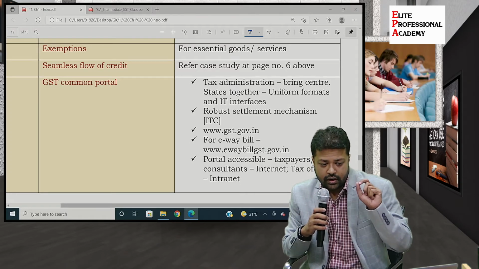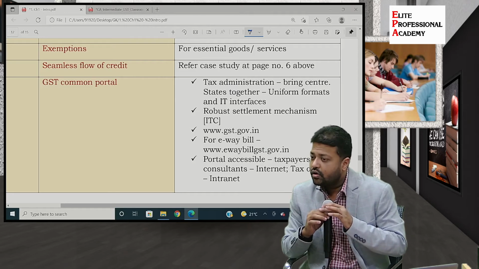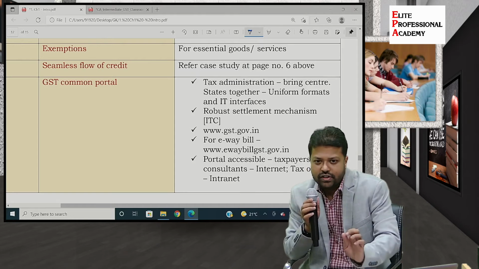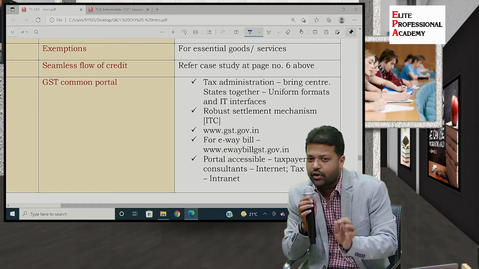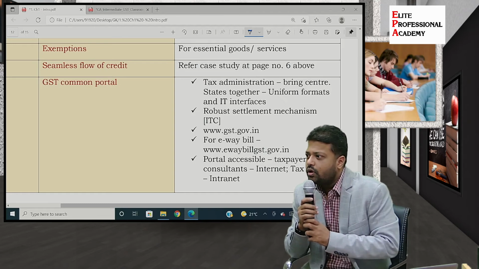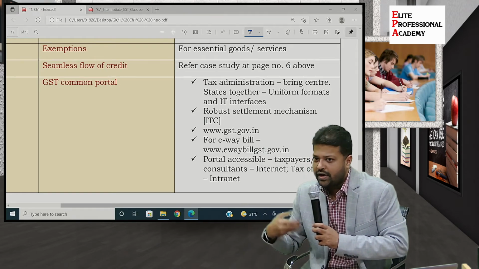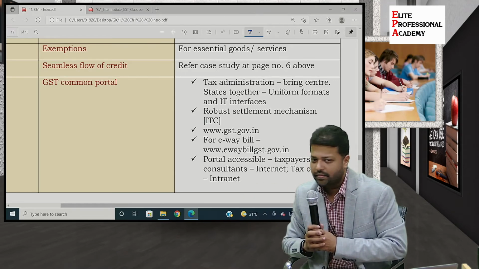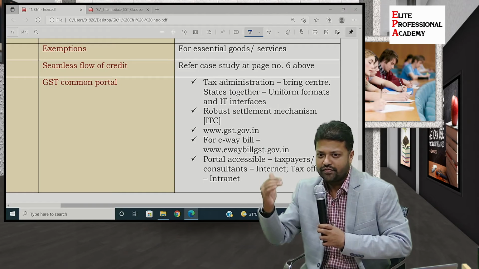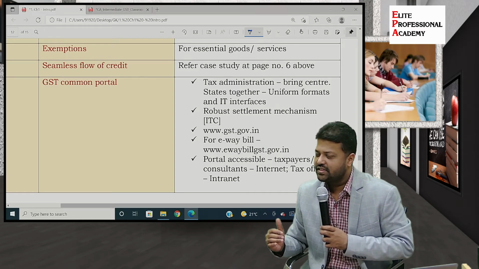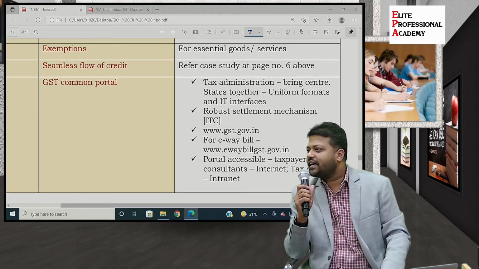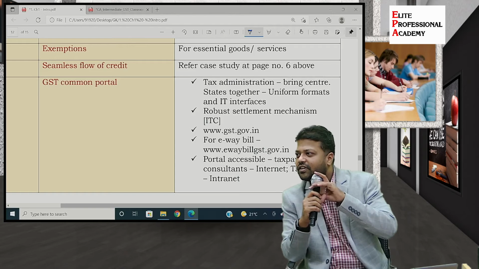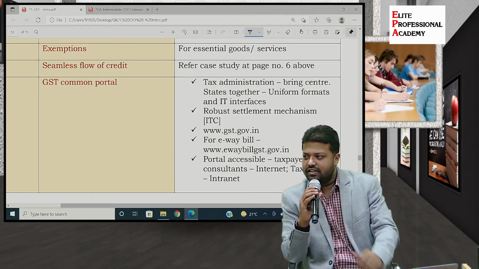Now, another aspect of online compliance is the e-way bill portal. I just referred a few minutes back to the electronic way bill. To understand it, you need to understand one fact: there is always a possibility of fraud. So as I said, I want to deflate my sales. Is it possible? How do you pay lesser tax than required under GST? Any thoughts? If I decide to evade taxes under GST, is there any possible way out?